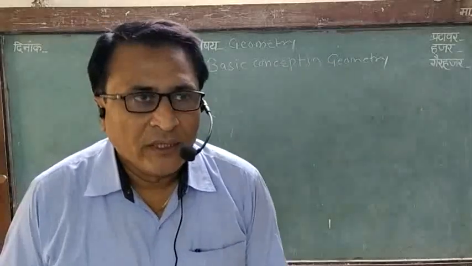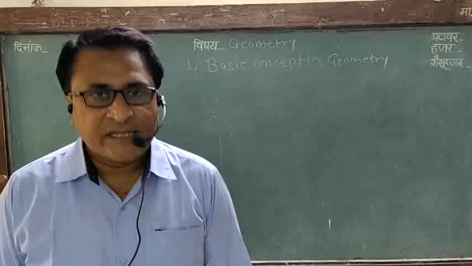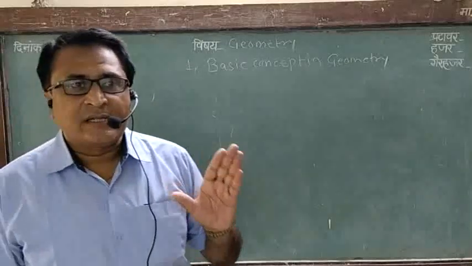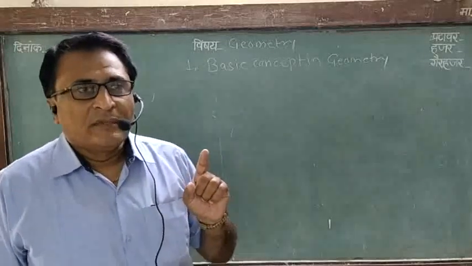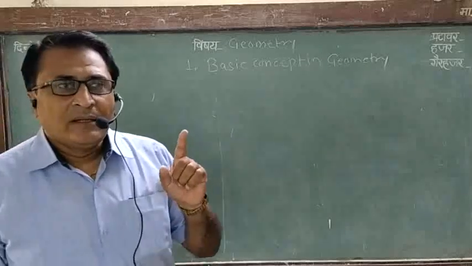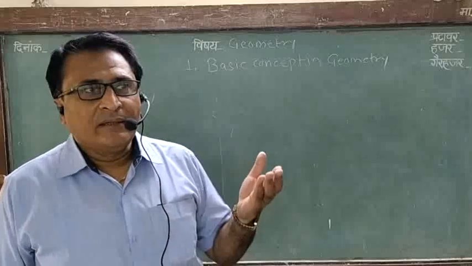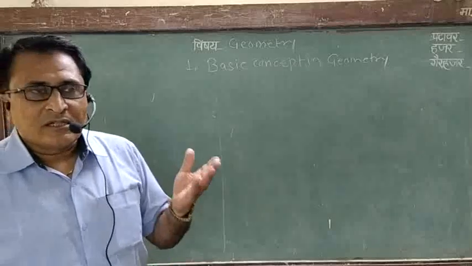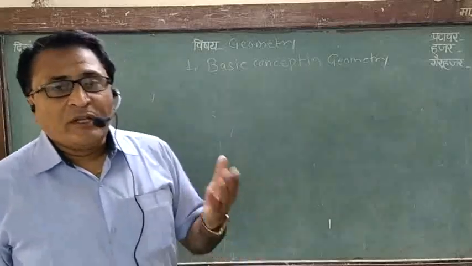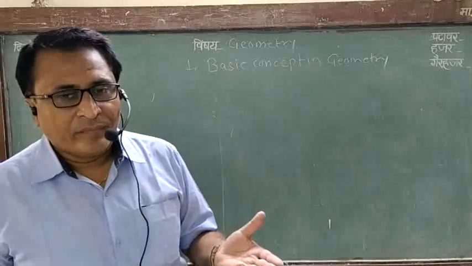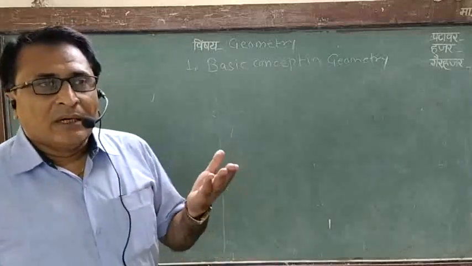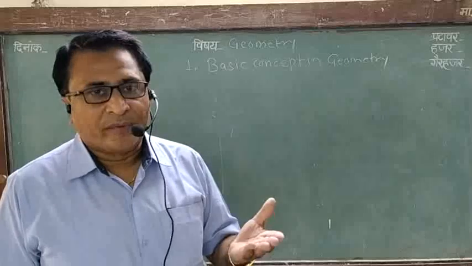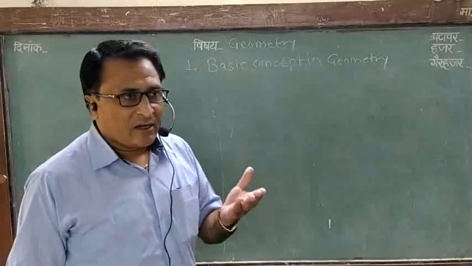Dear friends, we know there are so many constructions from ancient times, like the pyramids in Egypt. The pyramids in Egypt were constructed around 3000 BC. Then some forts in our India, then our Taj Mahal. These types of construction were built in ancient times. How were these constructions built in that time? It means that in that time geometry and engineering were developed. So these types of construction were built.